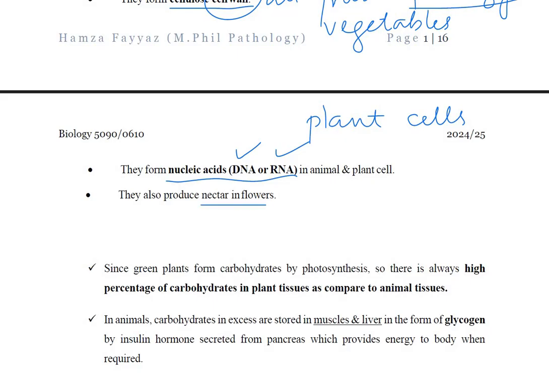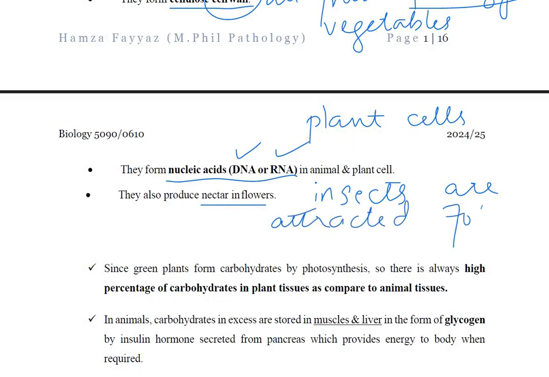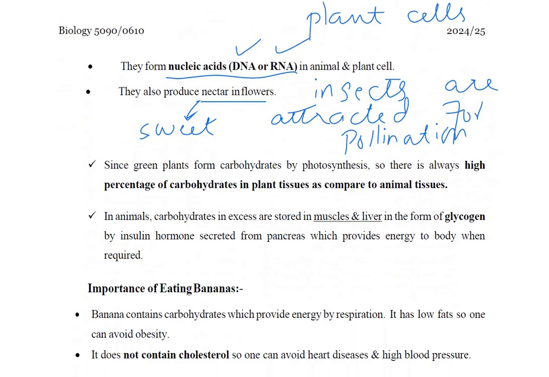They make nectar in flowers so that insects are attracted for pollination. This nectar is sweet in taste. Why is it sweet in taste? Because of carbohydrates. Okay, now this was a question that came in a past paper.